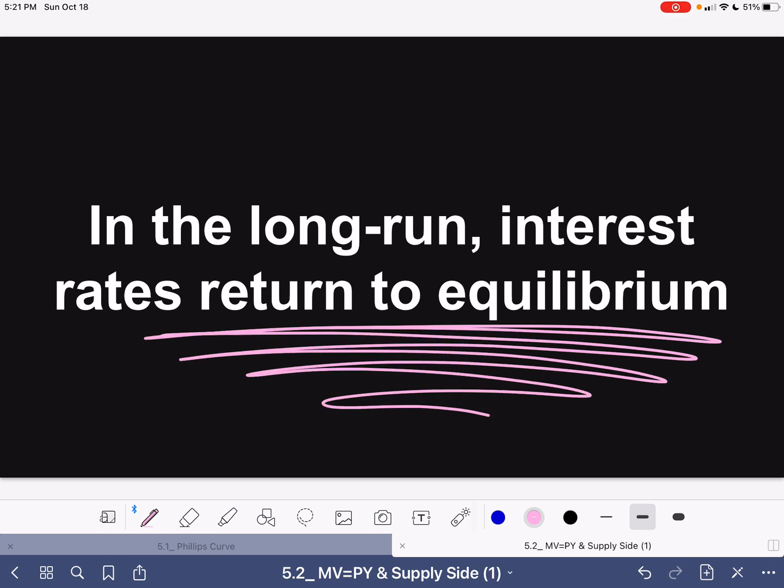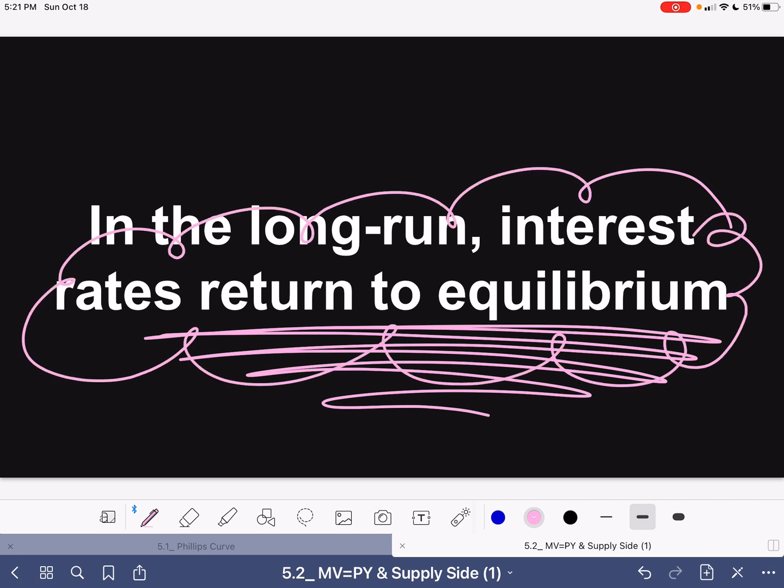So when we have changes in the money supply, they're going to have equal changes in the price level, which will force our interest rates to return to equilibrium, making any changes to money neutral. There's no lasting impact to changes in the money supply because everything returns to equilibrium.